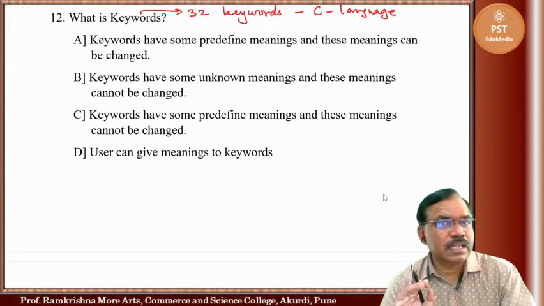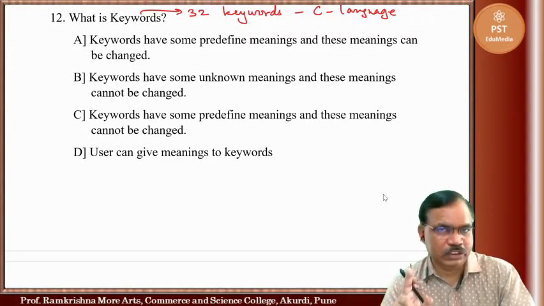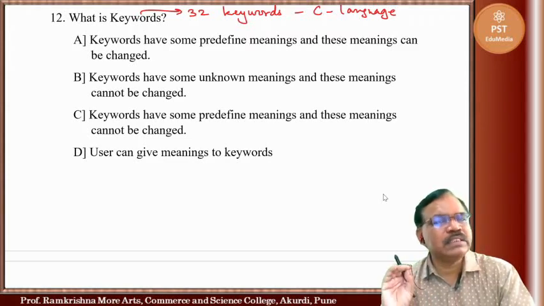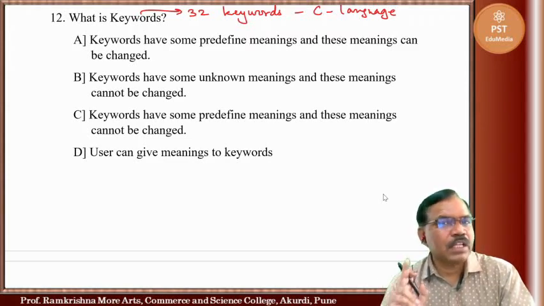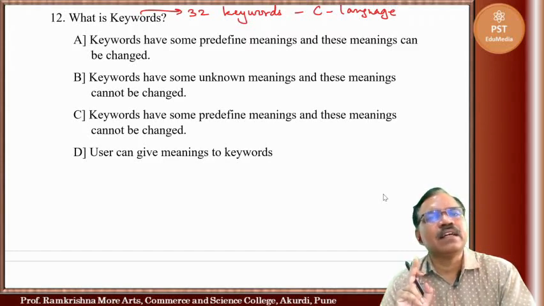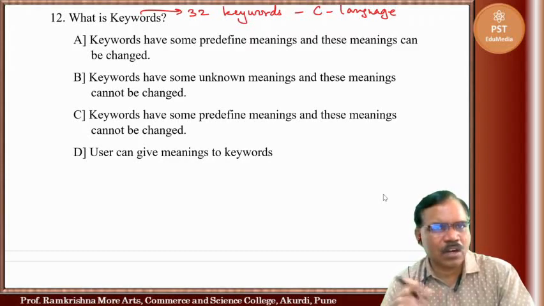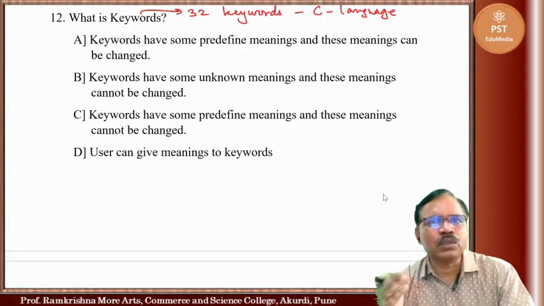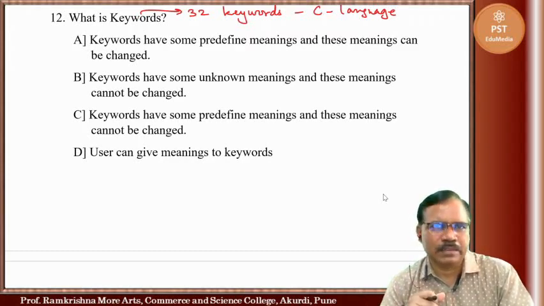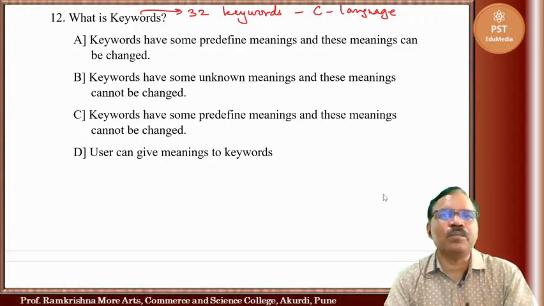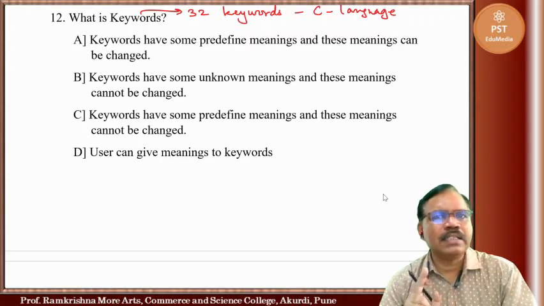These keywords have predefined meanings and specific functions, and you cannot change their meanings and functions in the C program. That means the user cannot change their functions. Suppose we use the continue keyword. You cannot change its meaning. It has its own meaning. Break has its own meaning. Int has its own meaning, and these meanings cannot be changed.